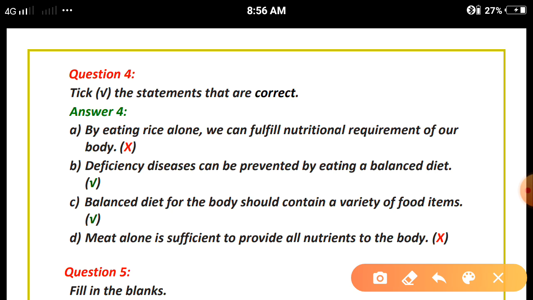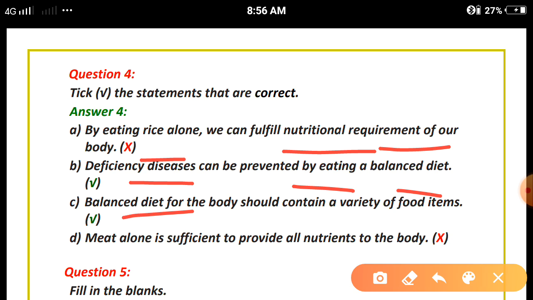Question number 4. True and false. By eating rice alone, we can fulfill the nutritional requirement of our body. This is false because rice is known as a carbohydrate rich food. It cannot provide the remaining nutrients, so that's why it is not fulfilling the nutritional requirement of our body. Deficiency disease can be prevented by eating a balanced diet. This is true because a balanced diet consists of all the nutrients in right quantities in a single diet.